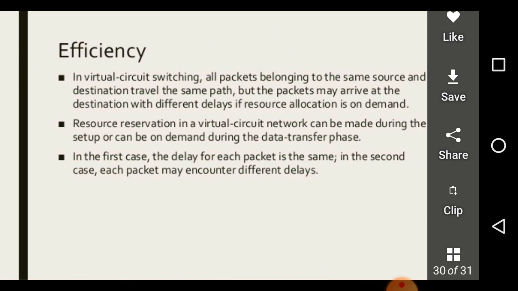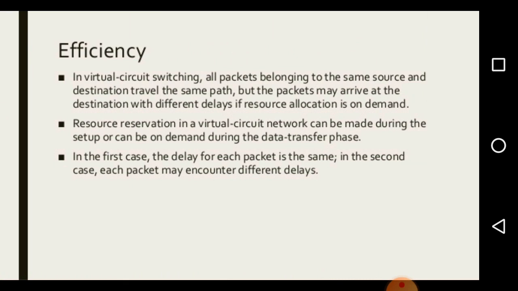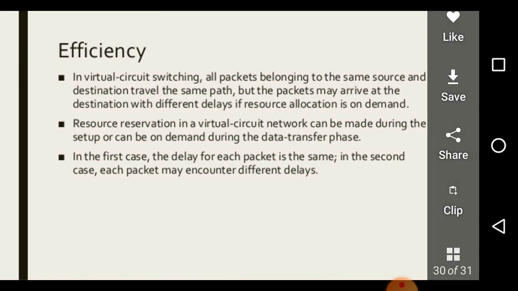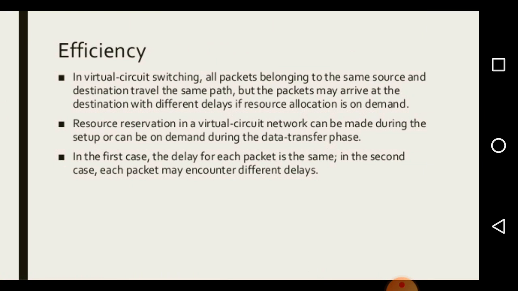In virtual circuit switching, all packets belonging to the same source and destination travel the same path, but the packets may arrive at the destination with different delays if resource allocation is on demand. Resource reservation in a virtual circuit network can be made during the setup or can be on demand during the data transfer phase. In the first case, the delay for each packet is the same. In the second case, each packet may encounter different delays.